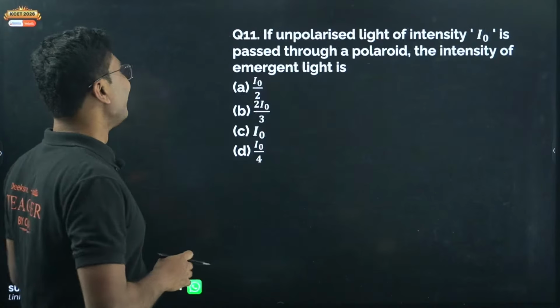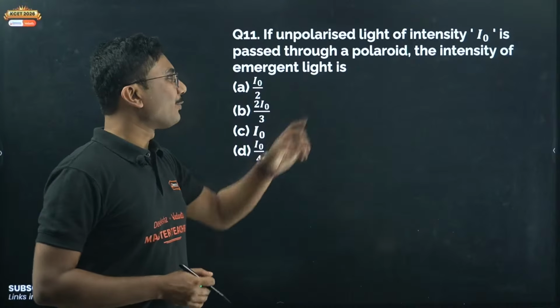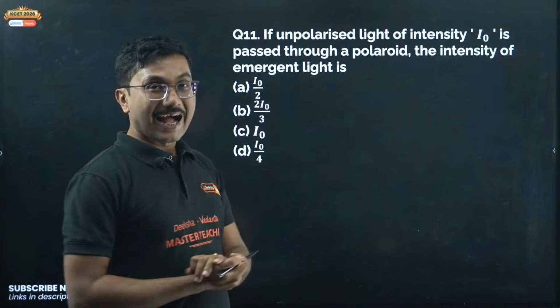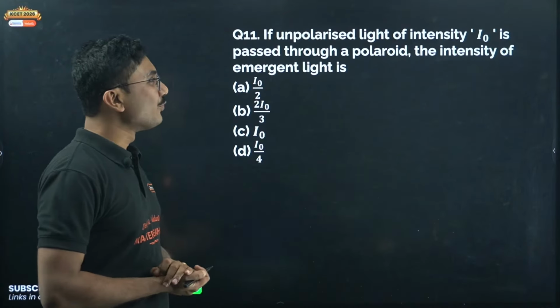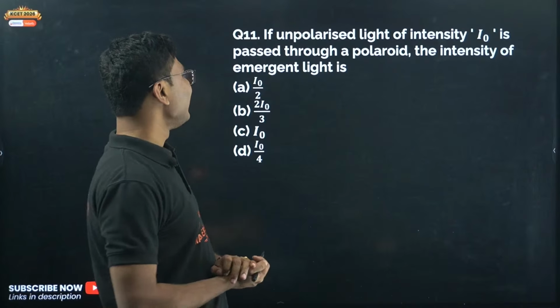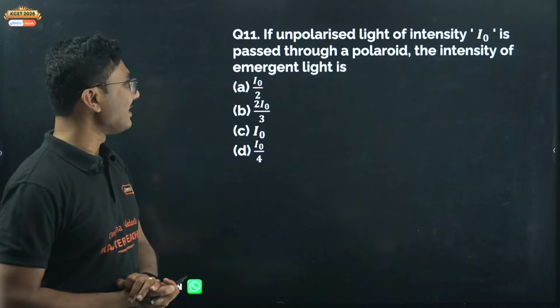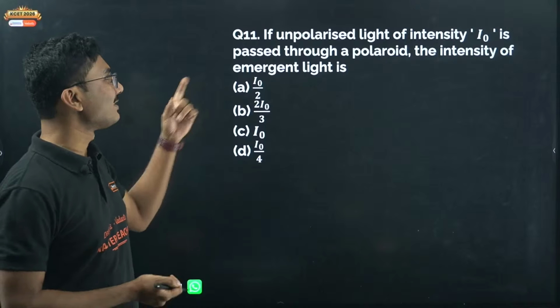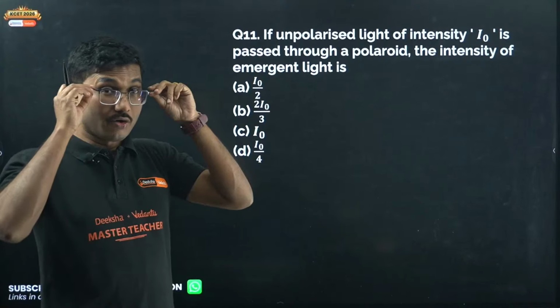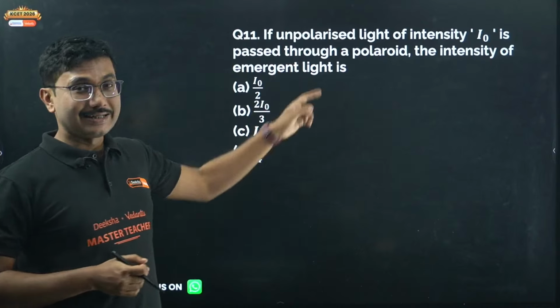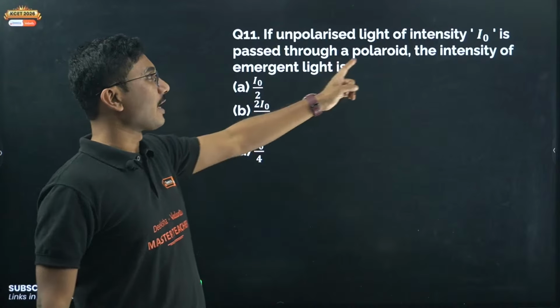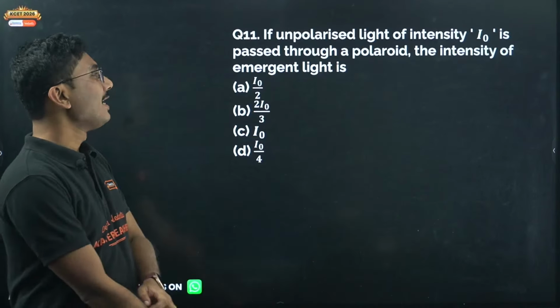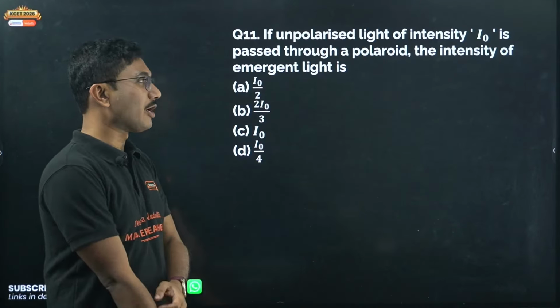If unpolarized light of intensity I naught is passed through a Polaroid, the intensity of emergent light is. This is also very interesting. Try to answer this. Those who followed my KCET lectures, I discussed this in my KCET lectures. If unpolarized light of intensity I naught is passed through a Polaroid, the intensity of emergent light is.